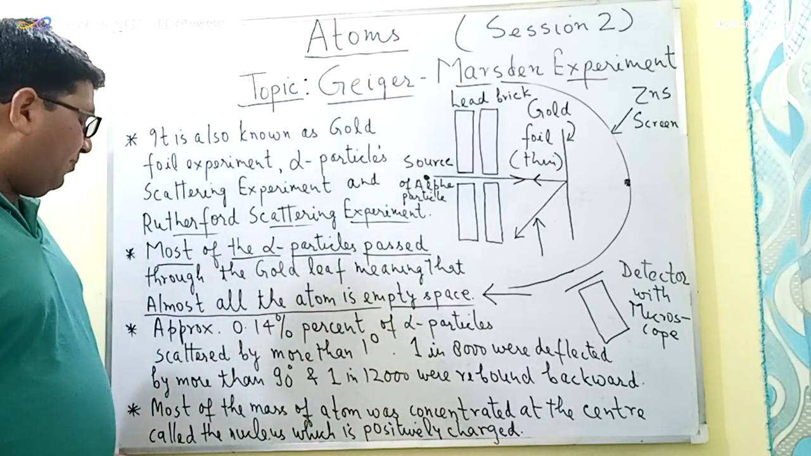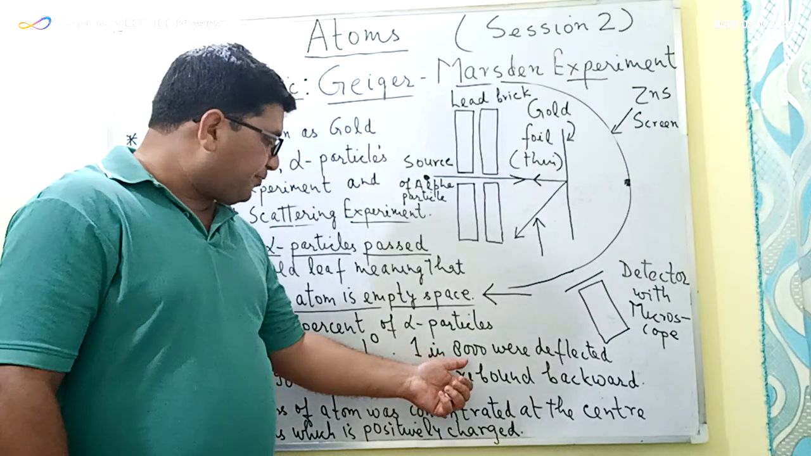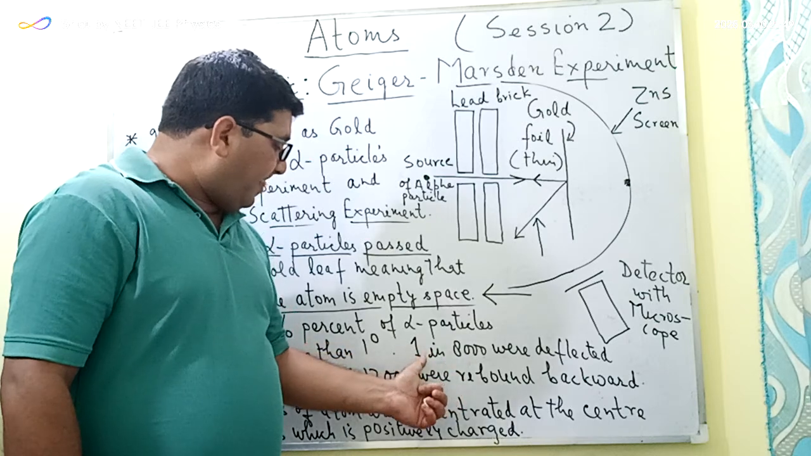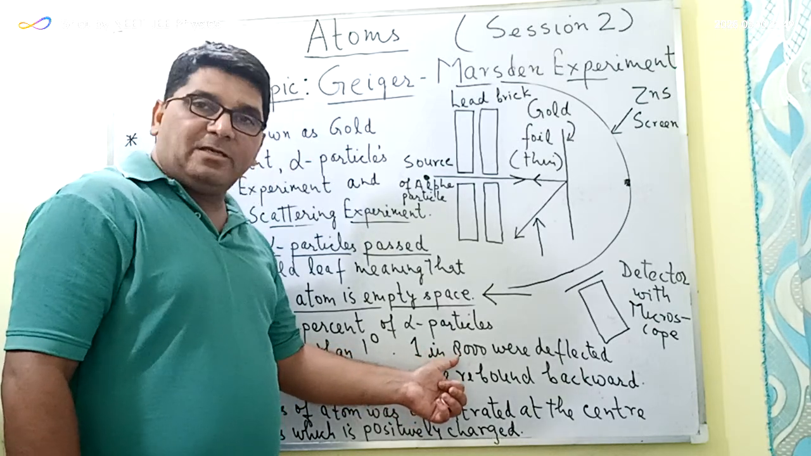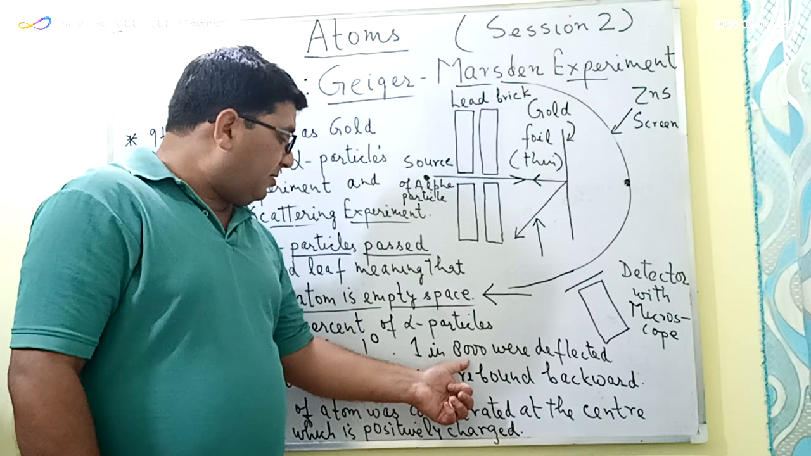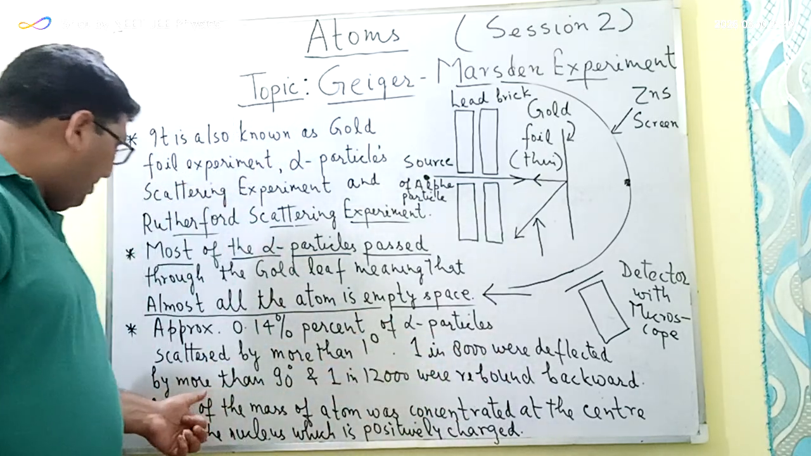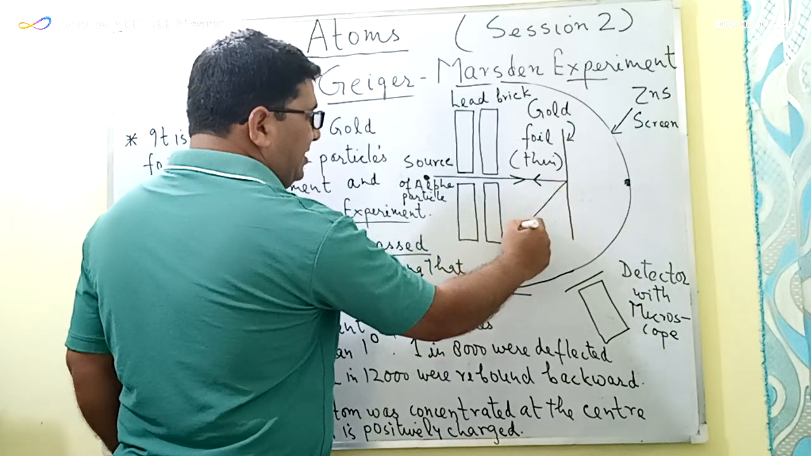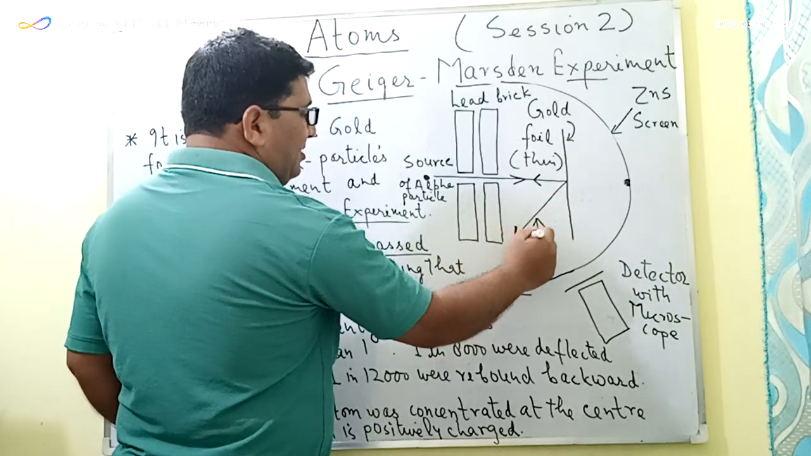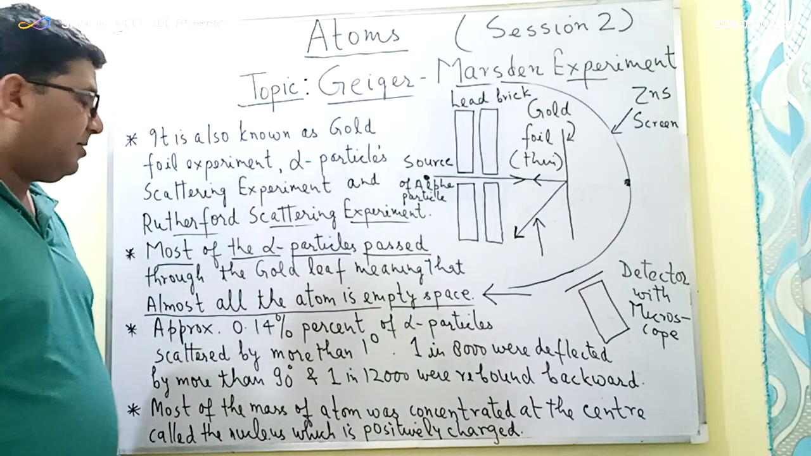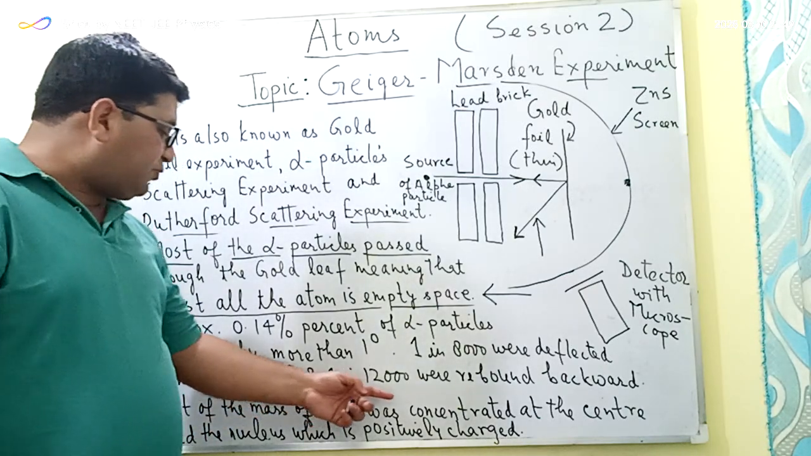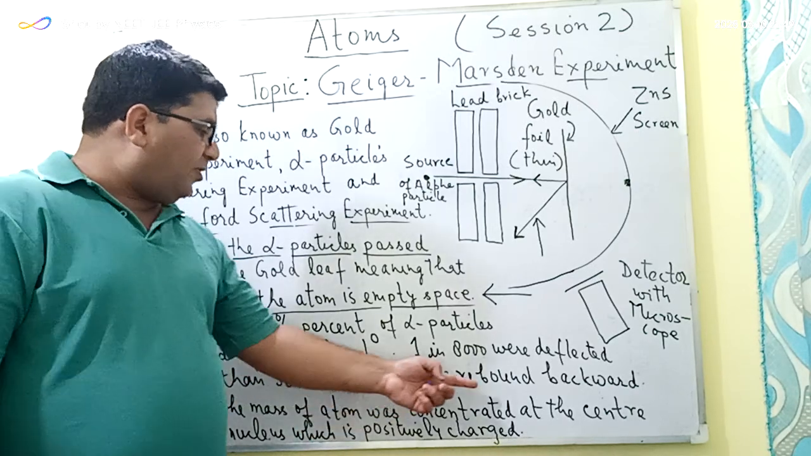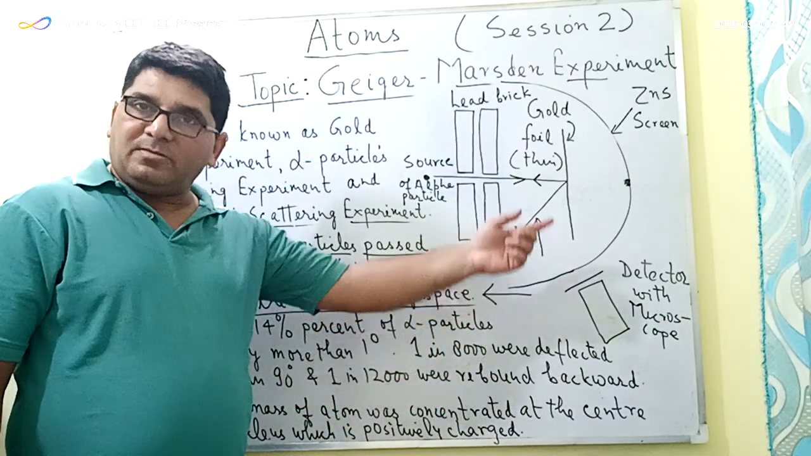The third important observation was that approximately one alpha particle out of 8,000 alpha particles was found to be deflected by more than 90 degrees. So this is one alpha particle which I've just drawn here, which is getting deflected by more than 90 degrees. And out of 12,000 alpha particles, it was found that approximately one was rebounding backward.